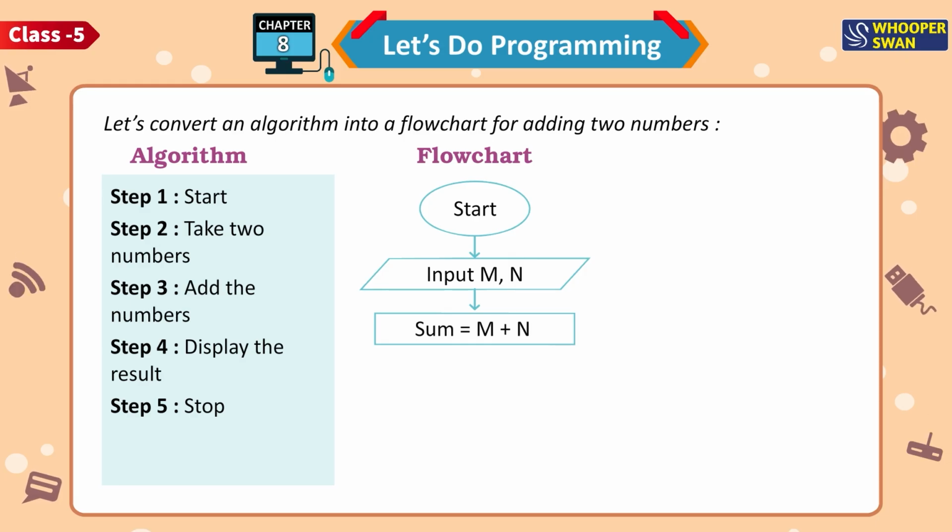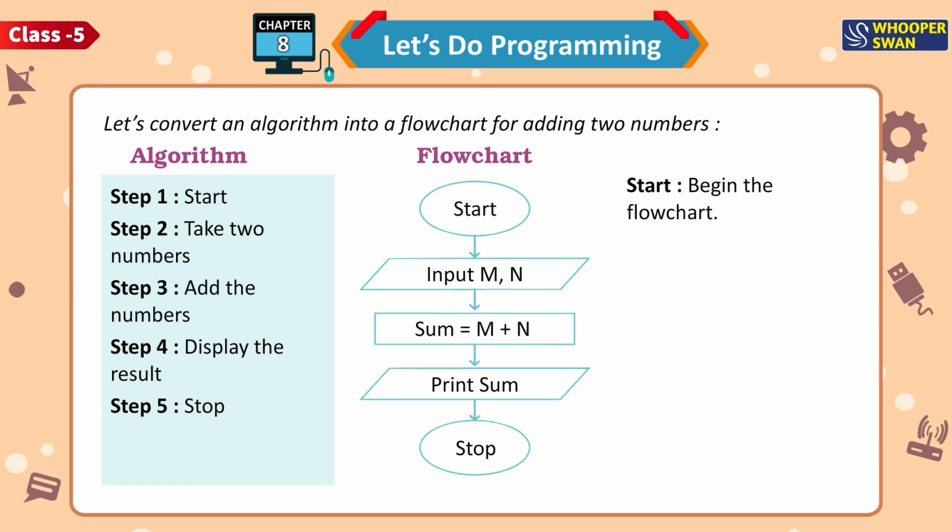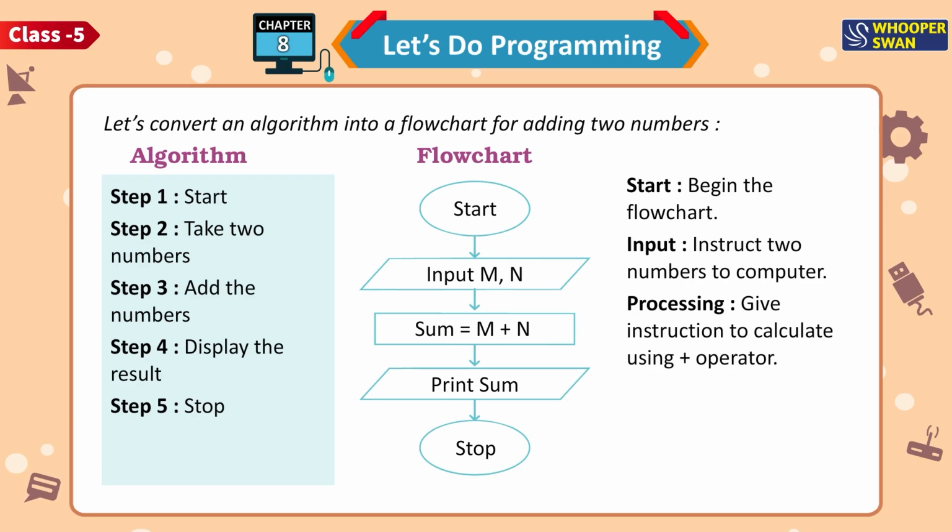Flowchart. Start. Input m, n. Sum is equal to m plus n. Print sum. Stop. Start: begin the flowchart. Input: instruct two numbers to the computer.